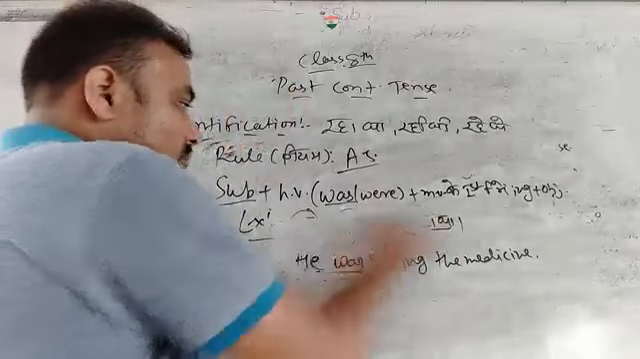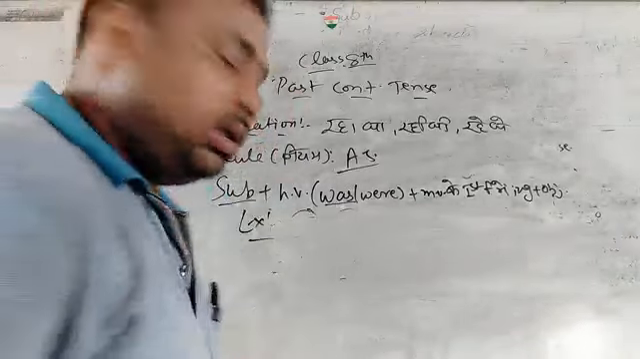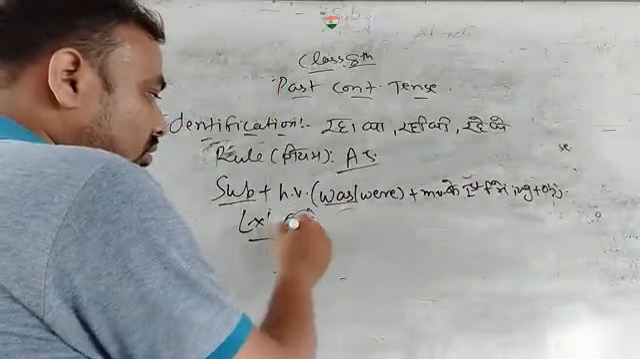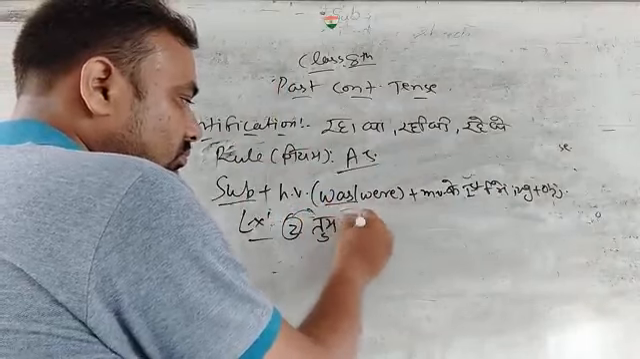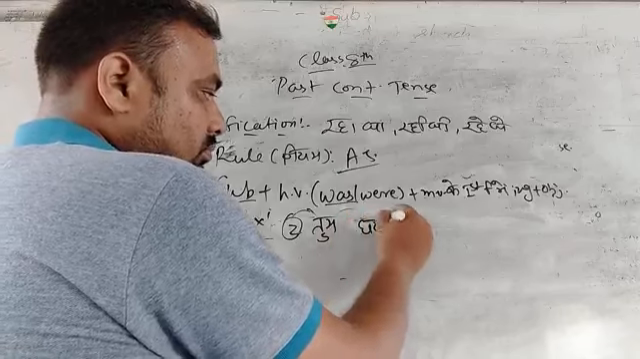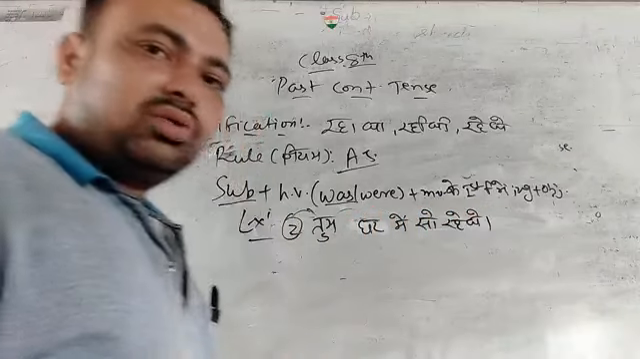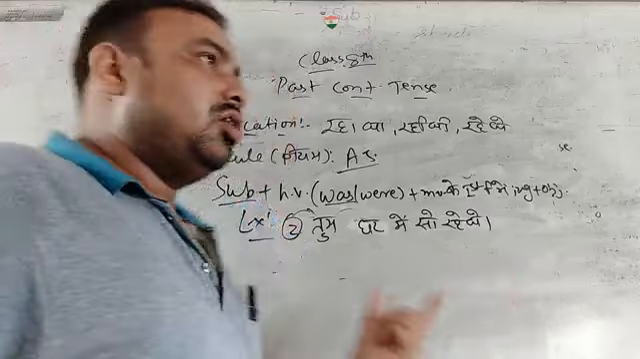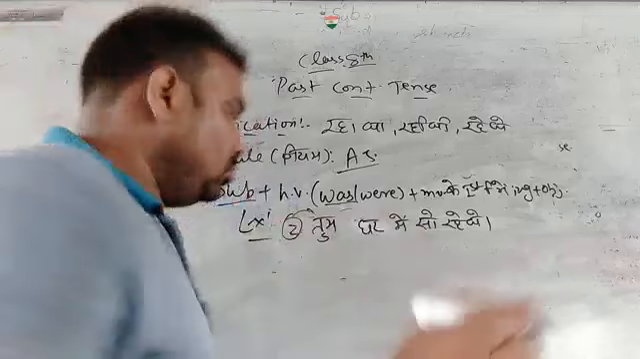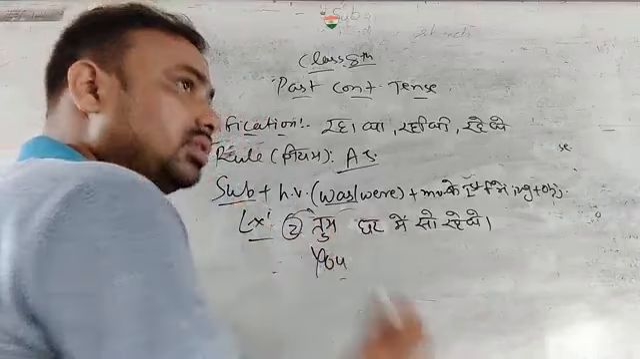Now here is one more example. We will take one more example to make you understand. तुम घर में सो रहे थे. It is the Hindi version. Now you have to translate from Hindi to English. So how to translate? First of all, we should have subject. So you, it is a subject.